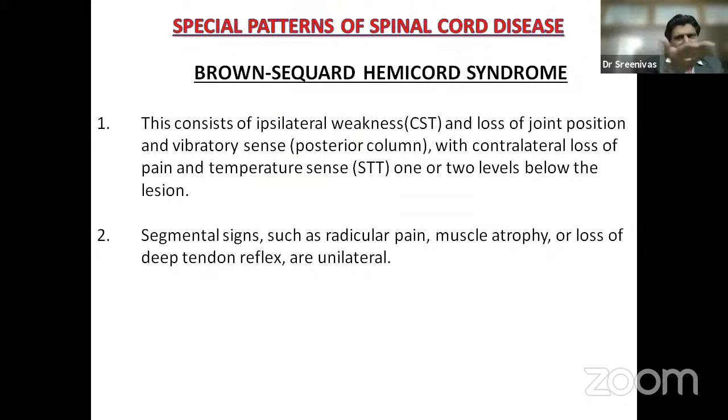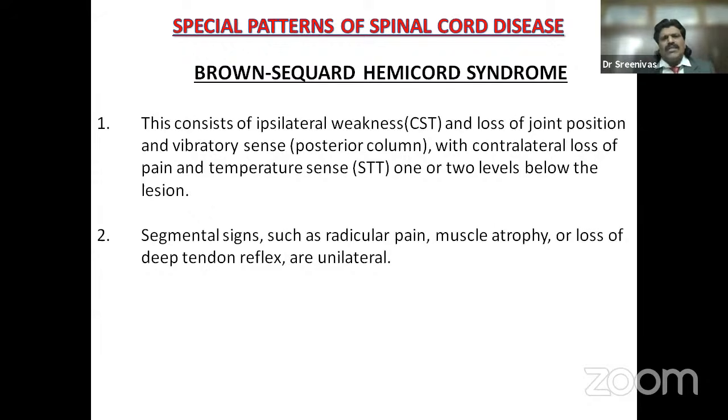Brown-Séquard syndrome is a hemisection of the spinal cord. Only one half of the spinal cord is cut off. So what happens? The posterior column and pyramidal tract are affected on the same side because they have already crossed at the level of the medulla oblongata and are descending. But the spinothalamic tract ascends and crosses over to the opposite side, 1 or 2 segments higher. So when there's a hemisection of the spinal cord, the posterior column and pyramidal tract are affected on the same side. The spinothalamic tract is affected, but the manifestations will be on the opposite side because the spinothalamic tract crosses over to the opposite side.